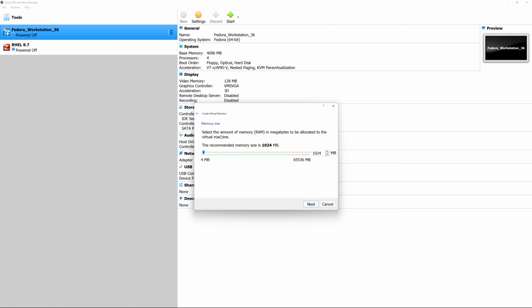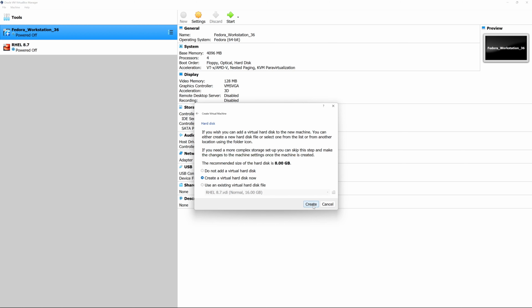Next, we configure the memory amount that we want to give this virtual machine. And in my case, I'm going to give it 4096 or 4 gigabytes of RAM. Keep in mind, as you're configuring RAM, hard drive space, and all the other little goodies that we have to configure, that you're going to need enough resources to run both the host operating system, which is Windows in our case, and also the guest operating system, which is going to be Red Hat Enterprise Linux.